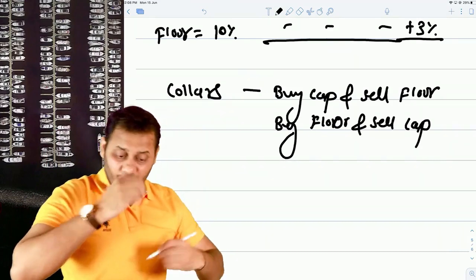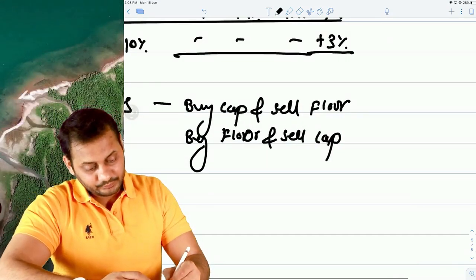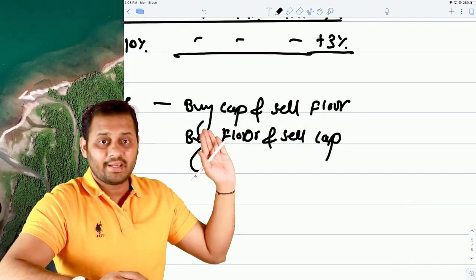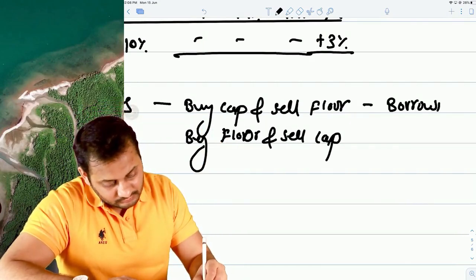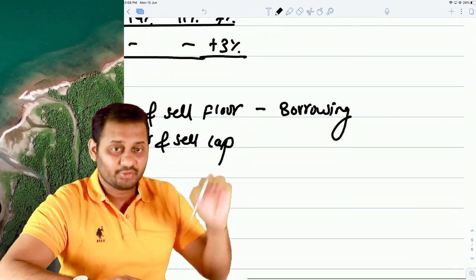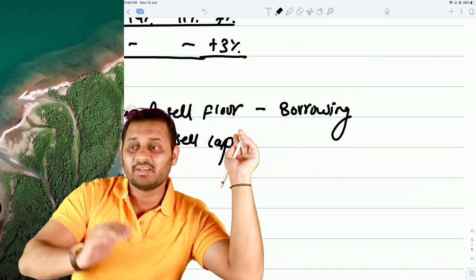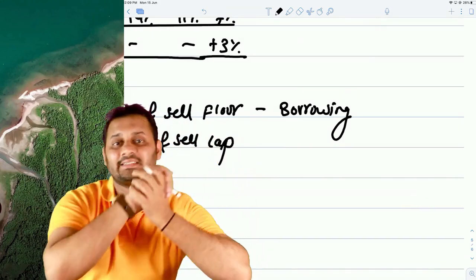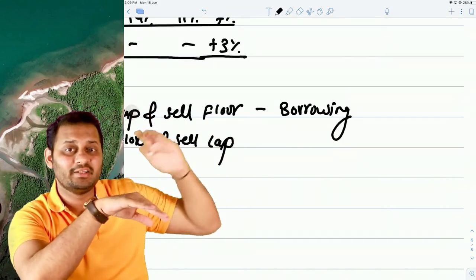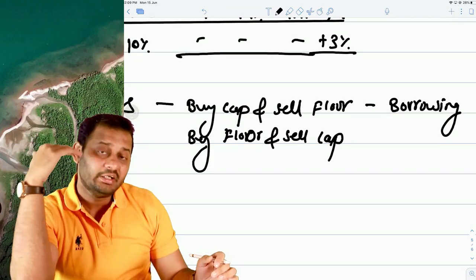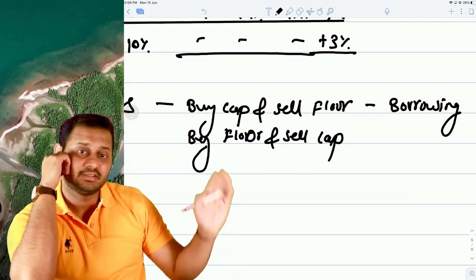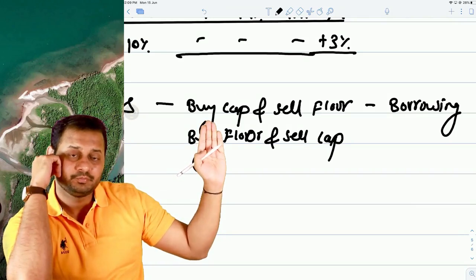Now, when do you think you are going to buy cap? It is only possible in case of borrowings. Why? Because in case of borrowings only, you have the risk of interest rate rising, and that's why you want to put a limit, an upper limit on the interest rates, and that's why you will buy the cap.